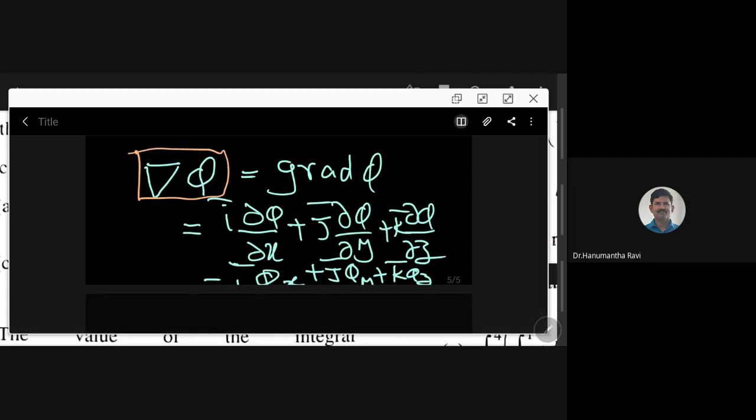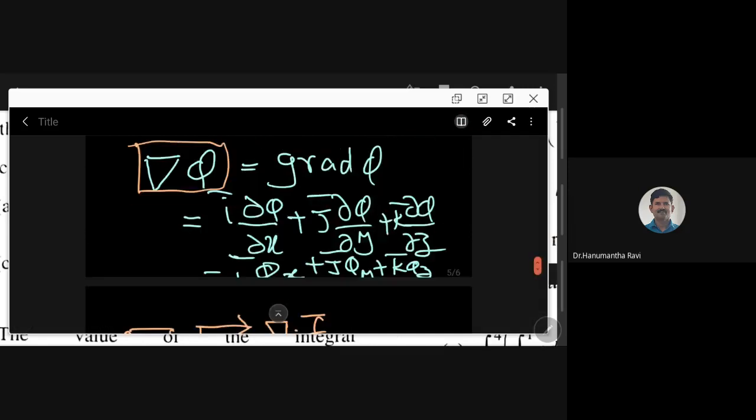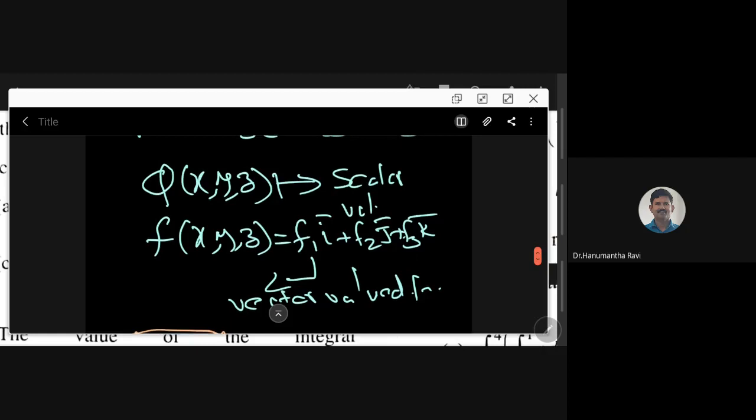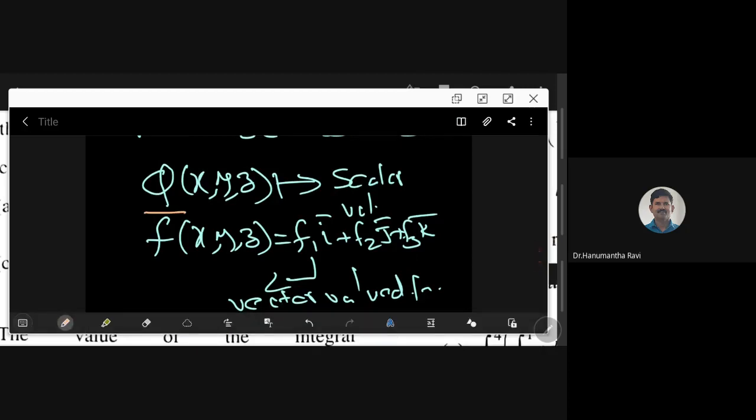Then you have another thing. The same operator, pronounced del. Already we talked about the scalar case. Now I want to talk about the vector case. When it acts on a vector, how will it result? I write F bar for convenience. Whenever we are writing a vector, we better write the bar.